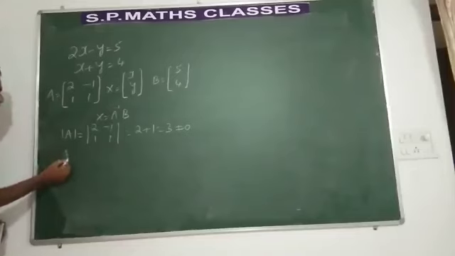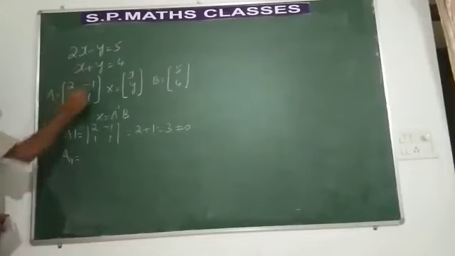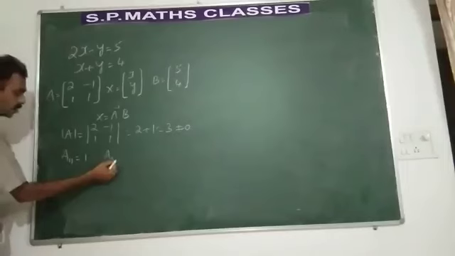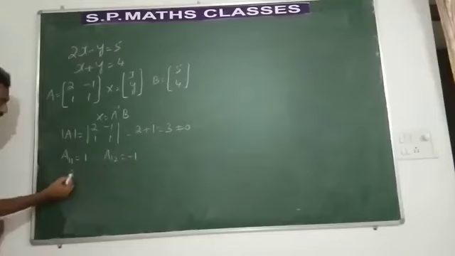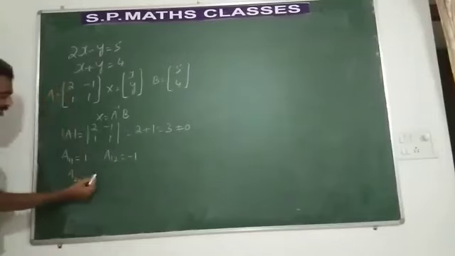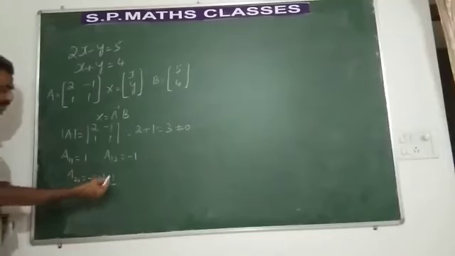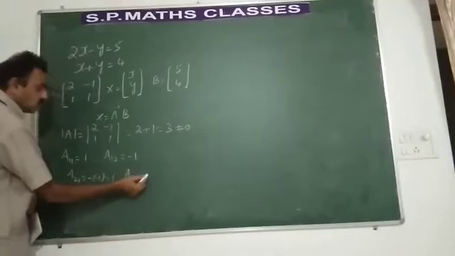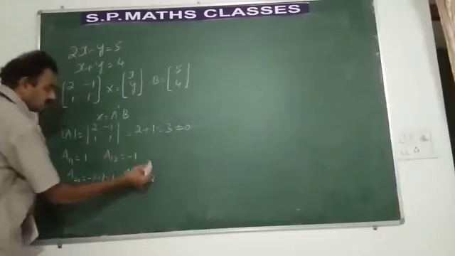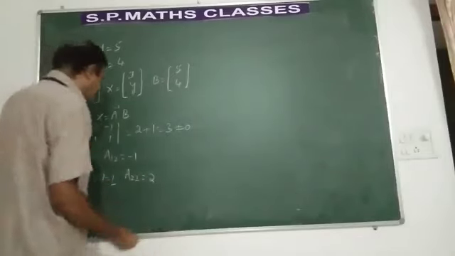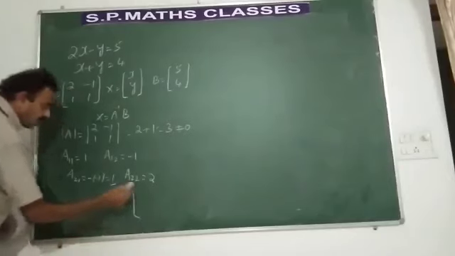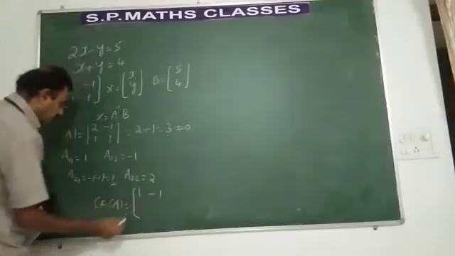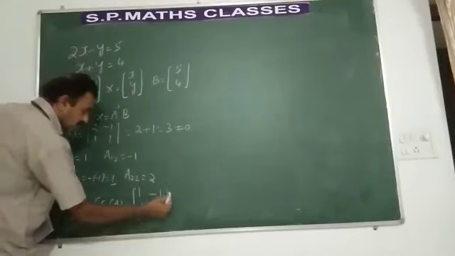Let us find out the adjoint. A11, cofactor of 2, it is 1. A12, it is minus, leave the row and column, 1. Let us take up A21, minus, leave the row and column, minus of minus 1, plus 1. Then A22, it is plus, it is 2. So let us find out the cofactor matrix. Which is the cofactor matrix now? Cofactor matrix of A: [1, minus 1; 1, 2].